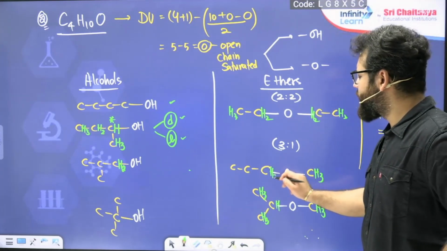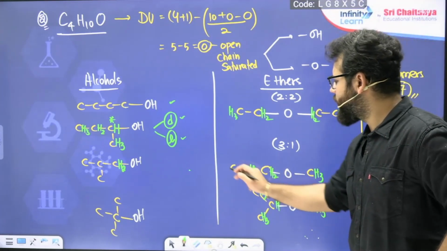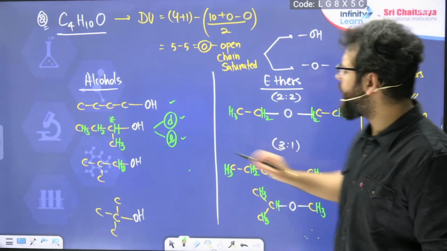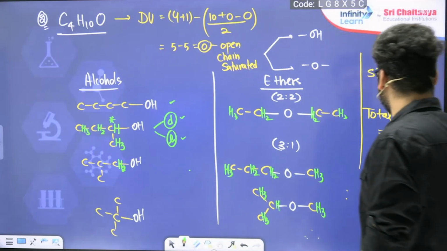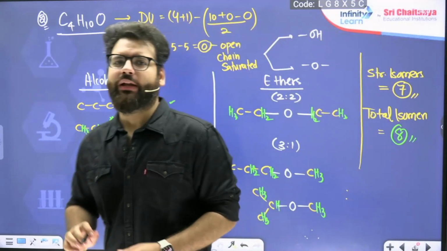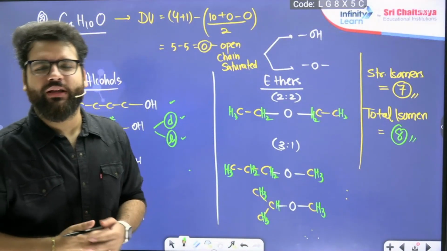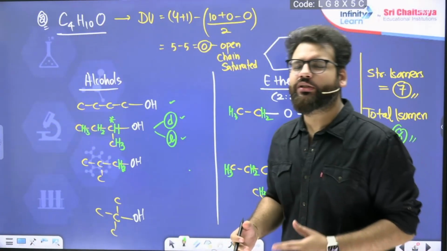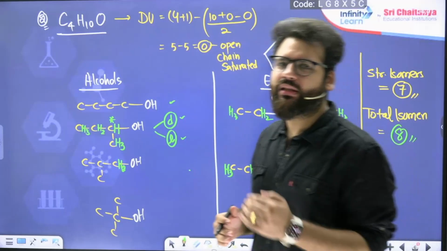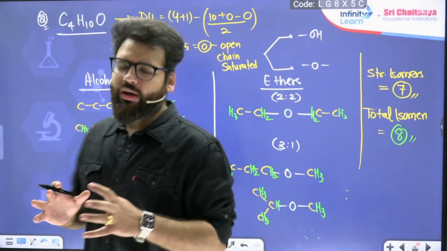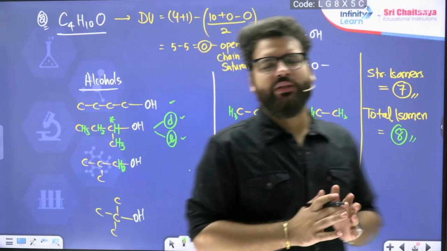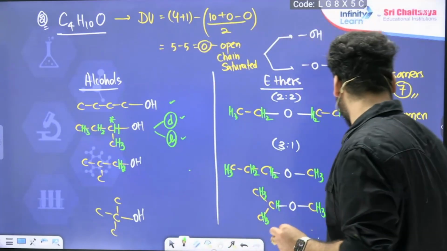So if they asked us total isomers, then one extra I will add and make the answer 8. I hope it is clear to everybody. Now let me give you one more example and few homework questions so that you can tell me their answers in the chat box. By knowing the number of alkyl chain isomers, you can easily answer any question quickly.